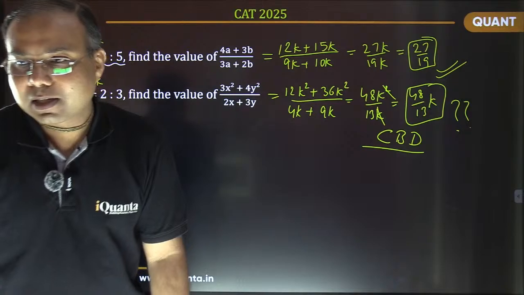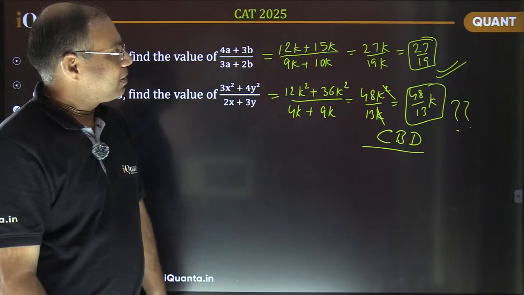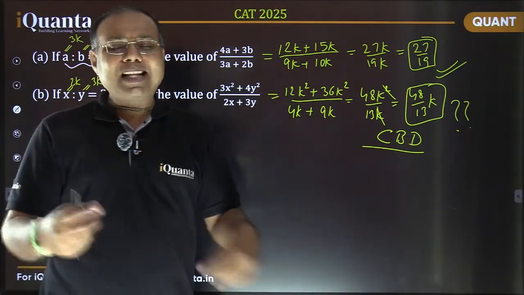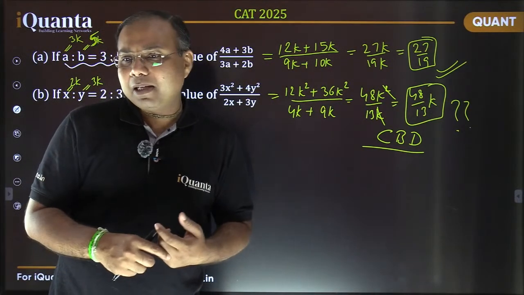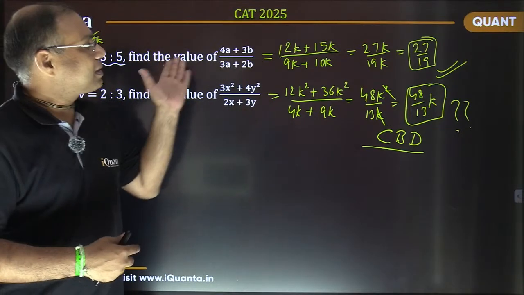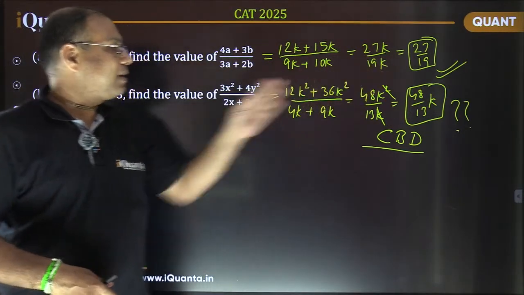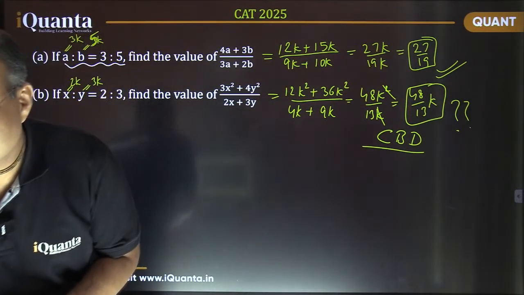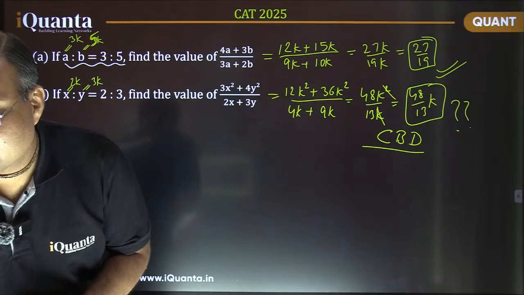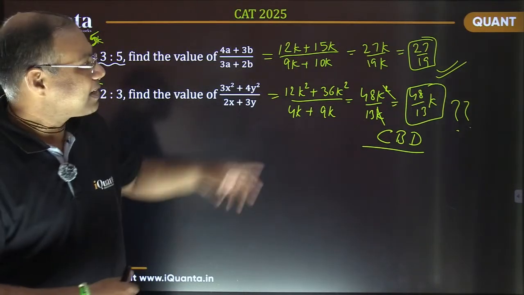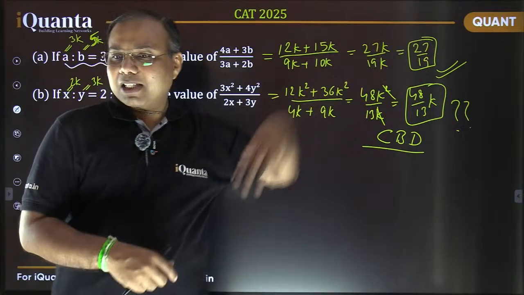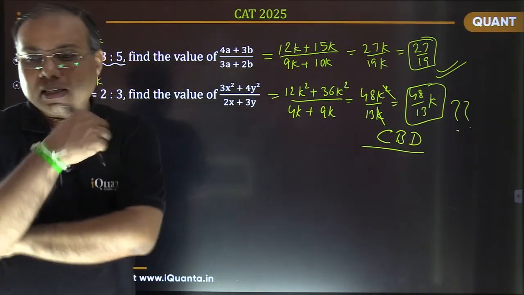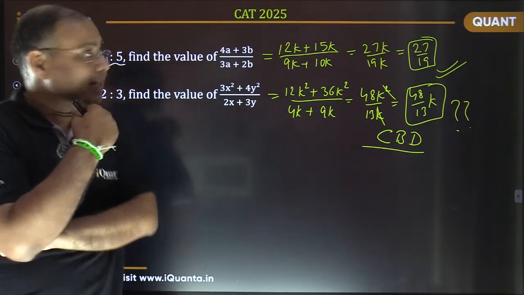And there was another suggestion, a very nice suggestion given by someone. Let me tell that also. Is that part clear? Acha, by the way, why did this happen? Can you tell me? In this case, we got exact value. In this case, it depends upon k. Why did it happen that in earlier case we got the exact value, but in the second case the value depends on k? Can you guess something? What is the reason for that?